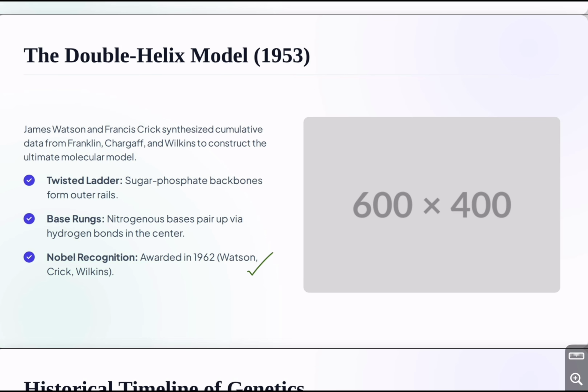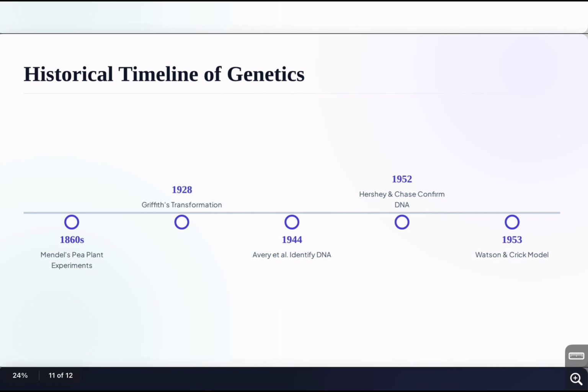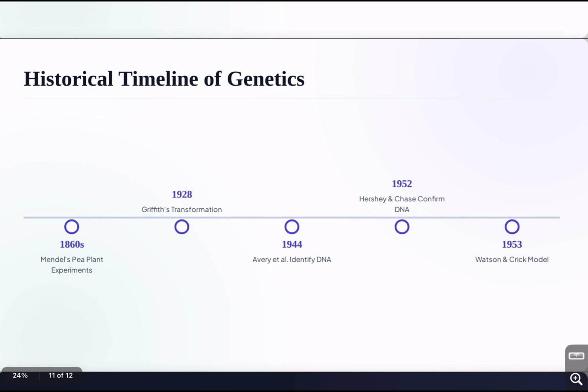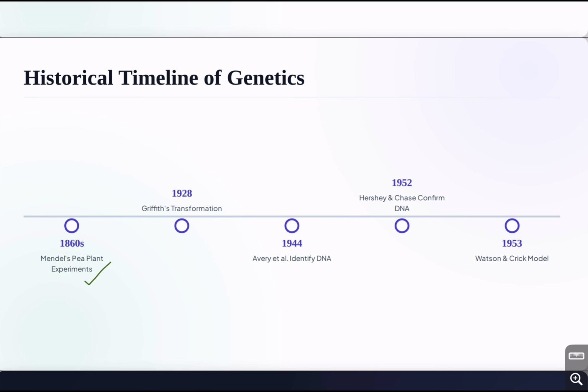Now let's create a timeline. This is extremely useful for exams. 1860s, Mendel's pea experiments. 1928, Griffith transformation.